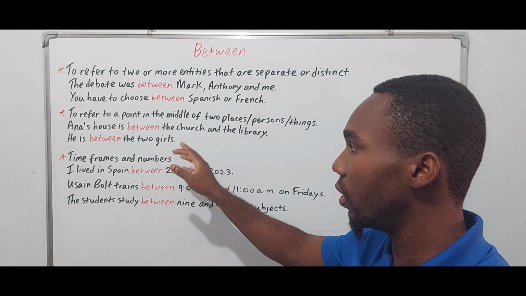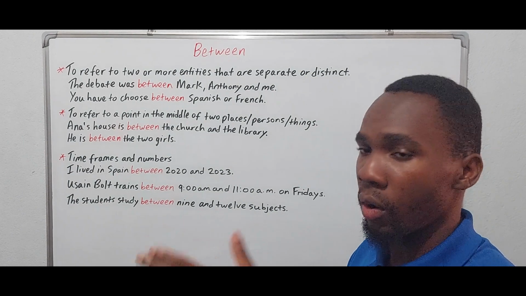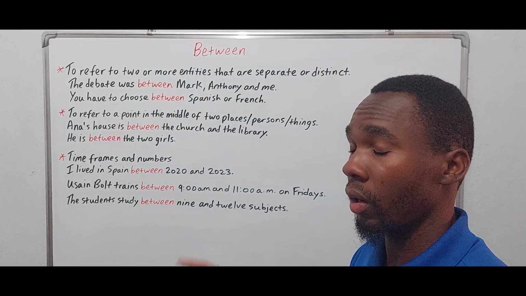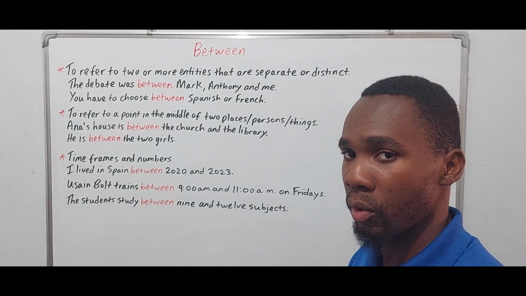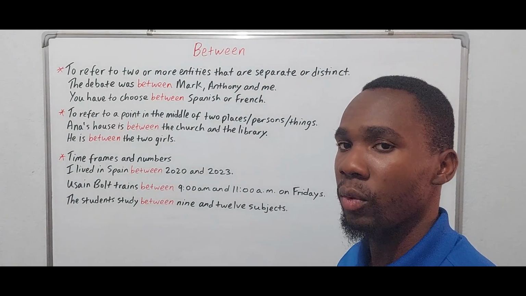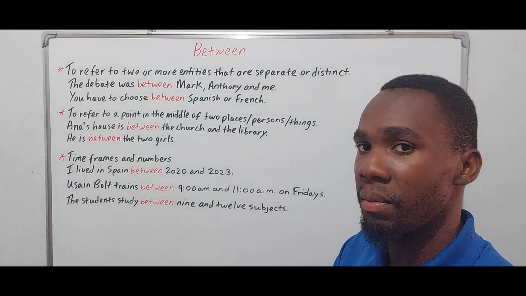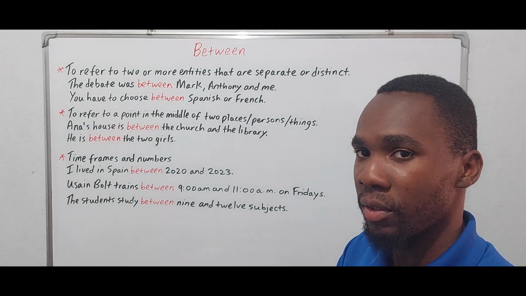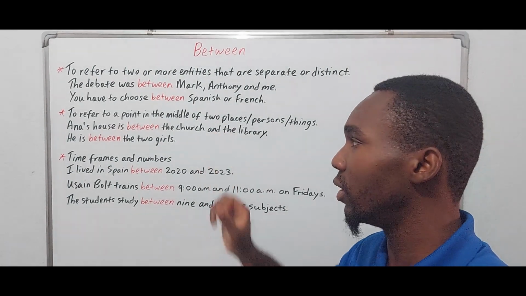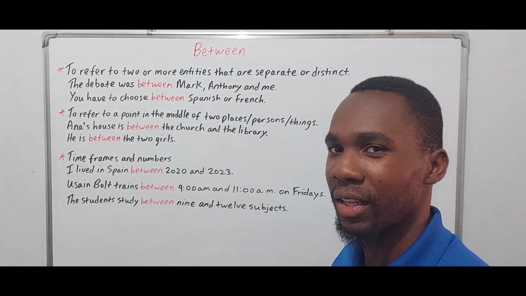Similarly, he is between the two girls. The man or the boy is in the middle, and on both sides there is a girl. Okay? So anytime you want to say that something or someone is in the middle of two people, persons or things, we use between. So this is how we use between when we are talking about position. And as you see, it deals with two as well.